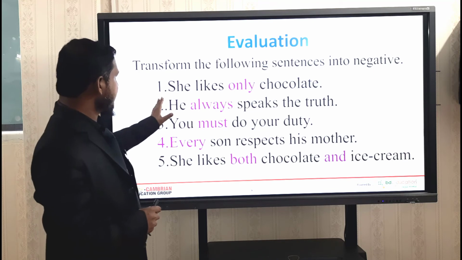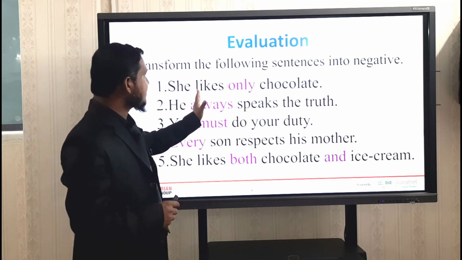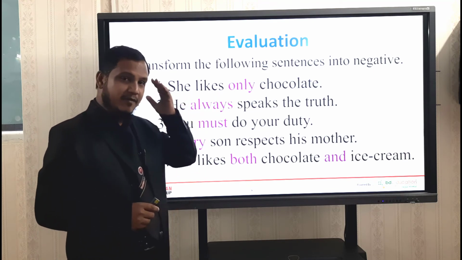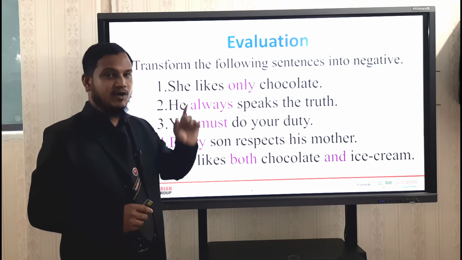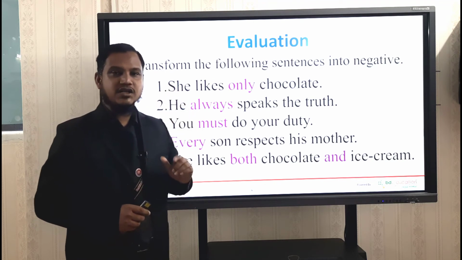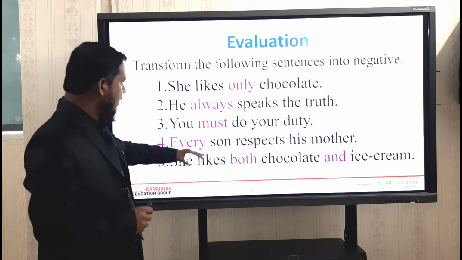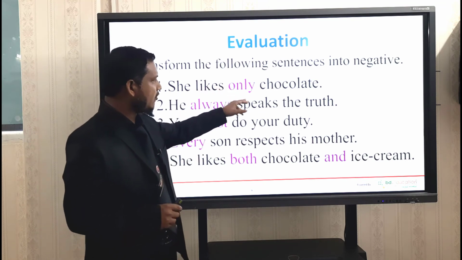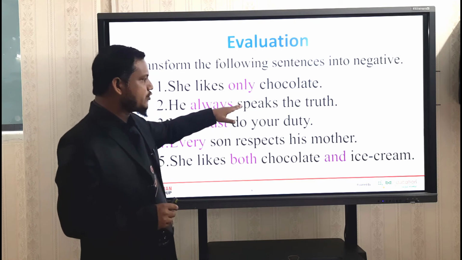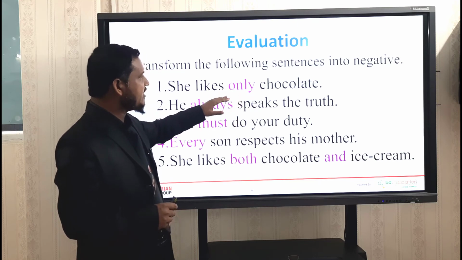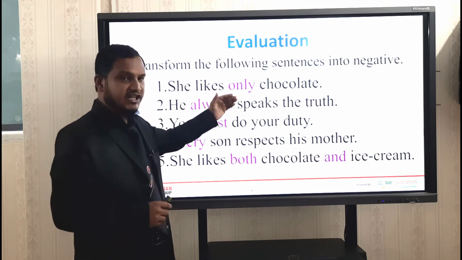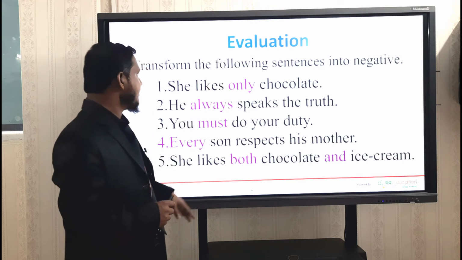Look at this. This is the first sentence: She likes only chocolate. And remember rule number 1, "only". The word "only" is included in this sentence. She likes only chocolate. So I have colored this word "only". That means you will have to do some work here, and you will need to change from affirmative to negative sentence in this criteria.